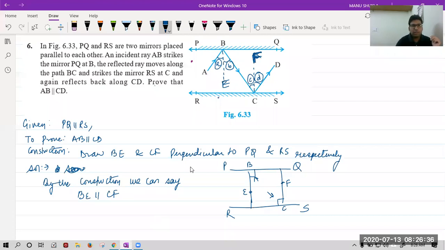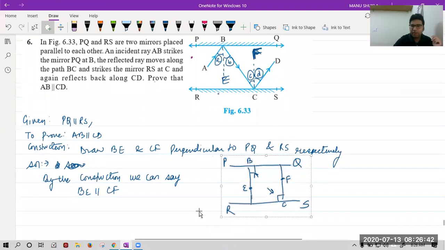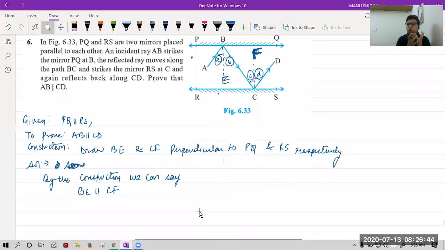Now let's start. Again, think about this. What is given to you and what you want. Given to you is PQ parallel to RS. You have to prove AB parallel to CD.